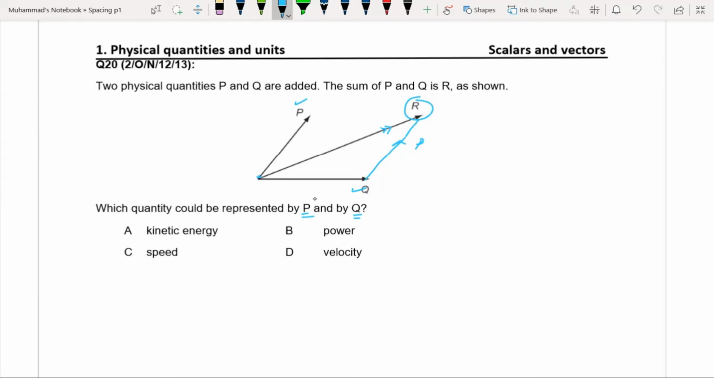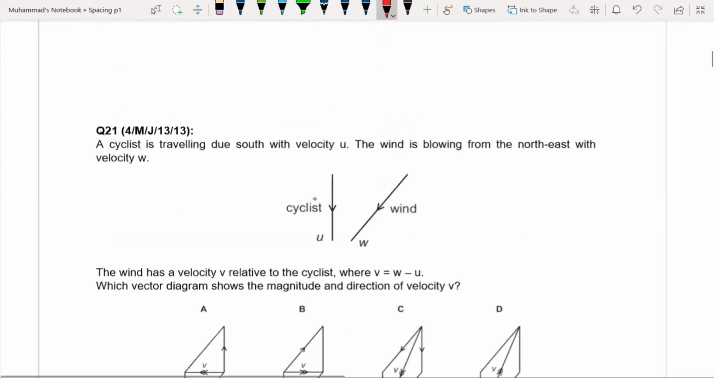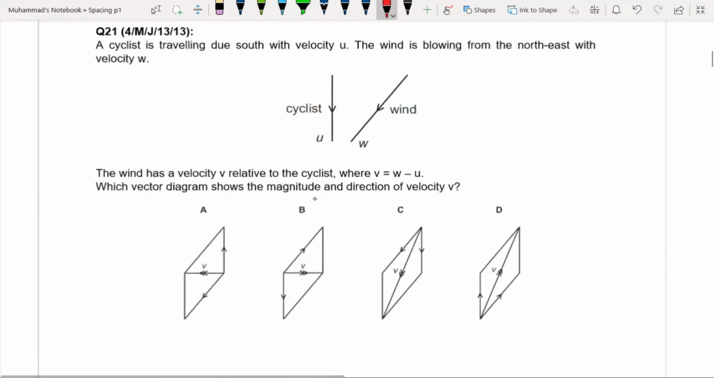P and Q cannot be kinetic energy because kinetic energy is a scalar quantity. They cannot be power because power is a scalar quantity. They cannot be speed because speed is a scalar quantity. So P and Q both can be velocity because velocity is a vector quantity. Question 21.